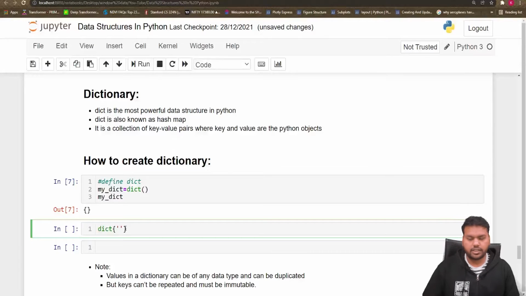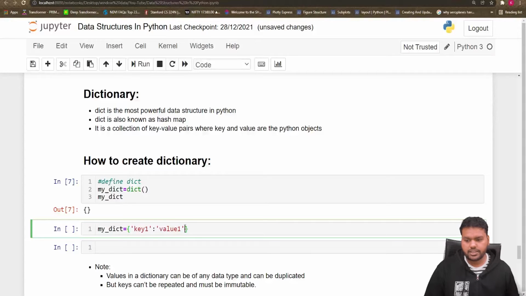This is the other way of defining a dictionary. I just put curly brackets here, and we define the first key, say key 1. Key 1 has some value, value 1.